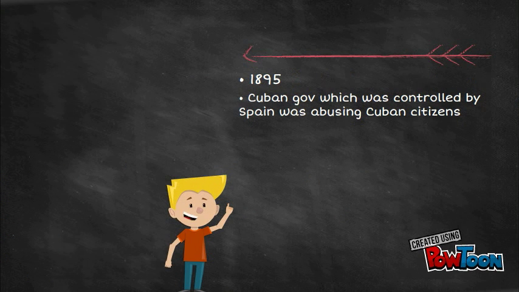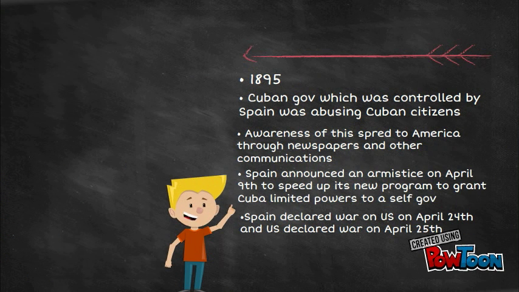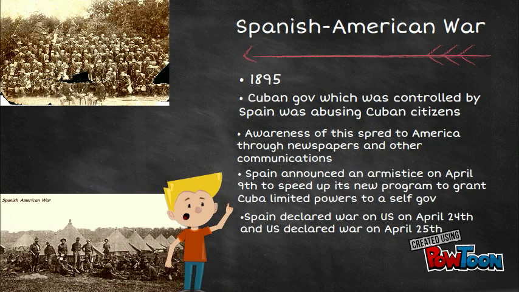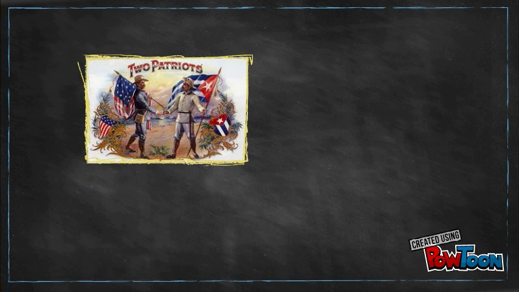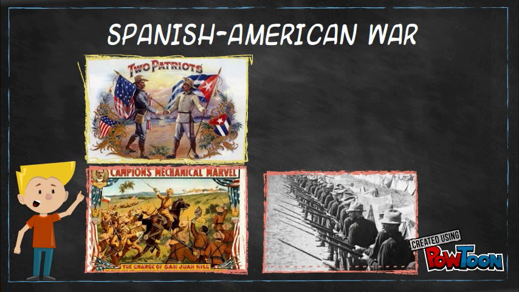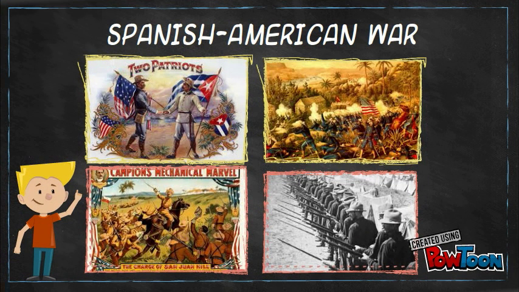The Spanish-American War started in 1895 when the Cuban government, controlled by Spain, was abusing Cuban citizens. Newspapers helped spread awareness of this to America. Spain announced an armistice on April 9 to speed up its new program to grant Cuba limited powers of self-government. Spain then declared war on the U.S. on April 24 and then the U.S. declared war on Spain on April 25.